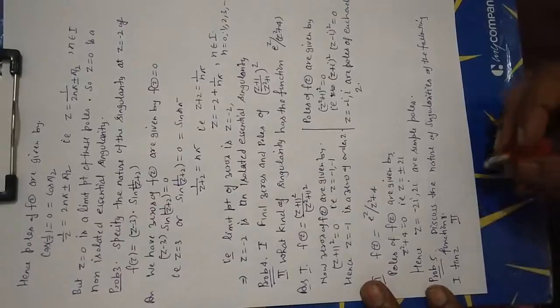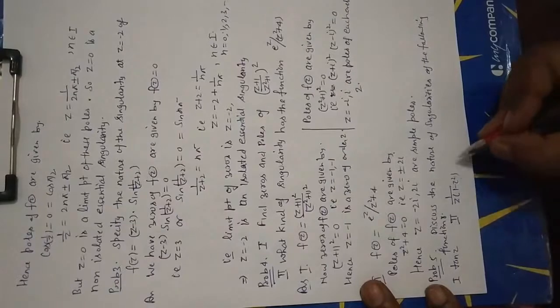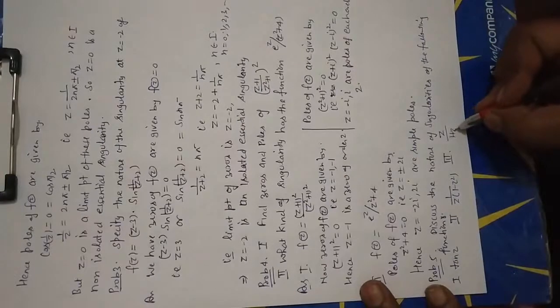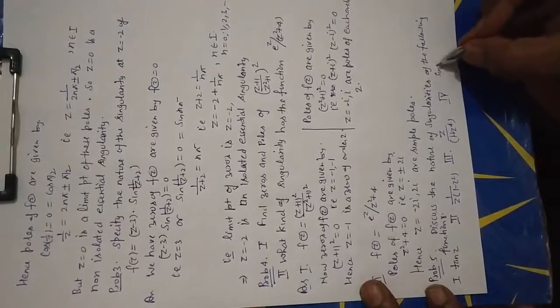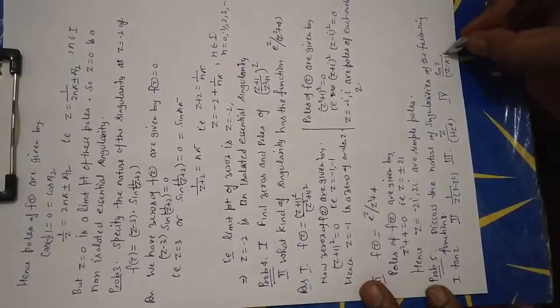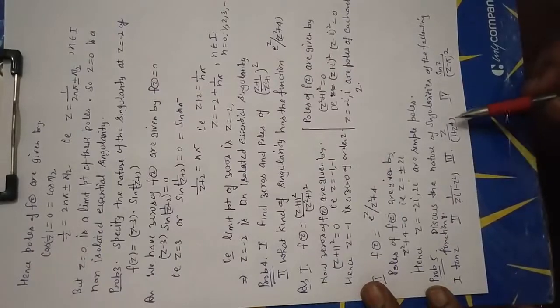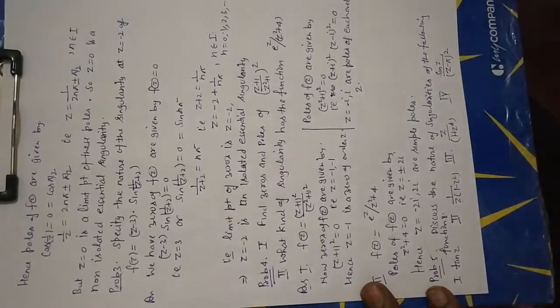Number second, 1 upon z into (1 minus z square). Number third, z upon 1 plus z to the power 4. Number fourth, sin z upon (z minus pi) whole square. Now repeat: discuss the nature of singularities of the following functions.